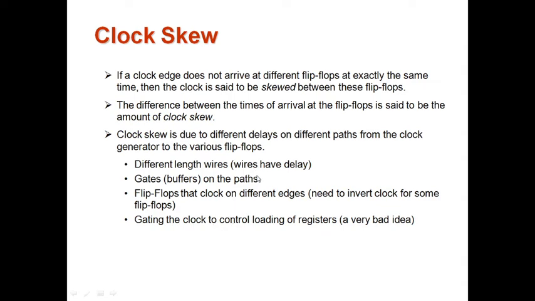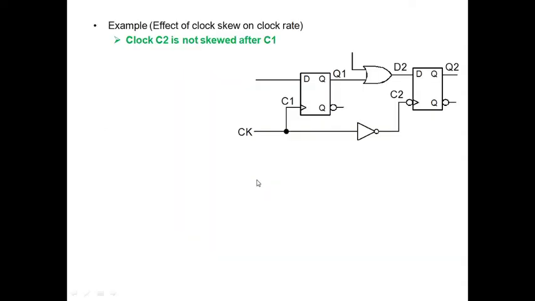So let us understand the concept with an example. Clock C2 is not skewed after C1. This is the first flip-flop, this is the second flip-flop. So here C2 is not skewed. That means the inverter here is offering 0 amount of delay.